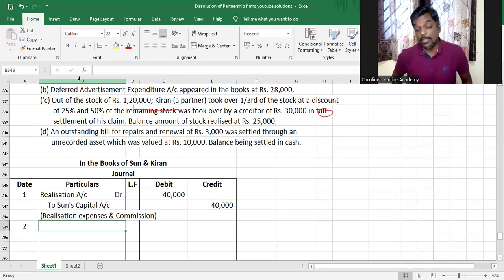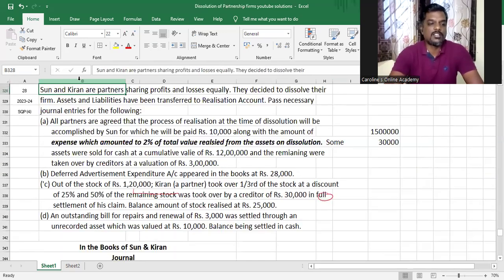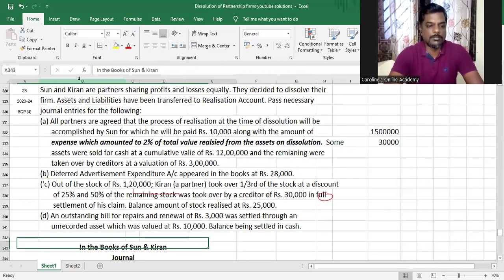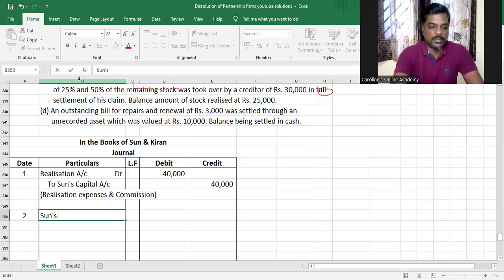What is the journal entry for accumulated losses, my dear children? It is partners' capital account debit to the accumulated losses account. And here the partners are who all? Sun and Kiran. Sun's capital account debit, Kiran's capital account debit